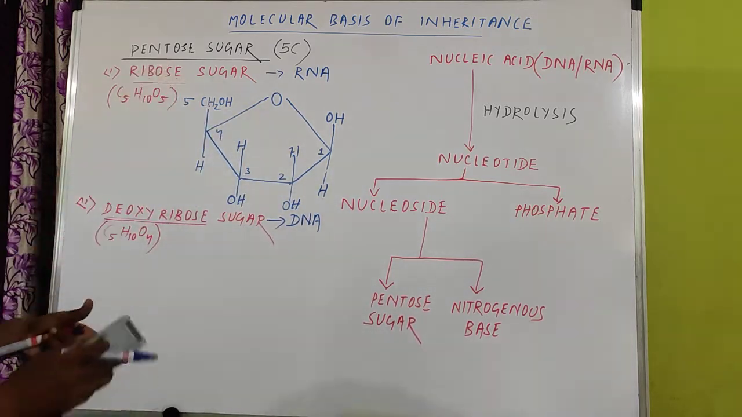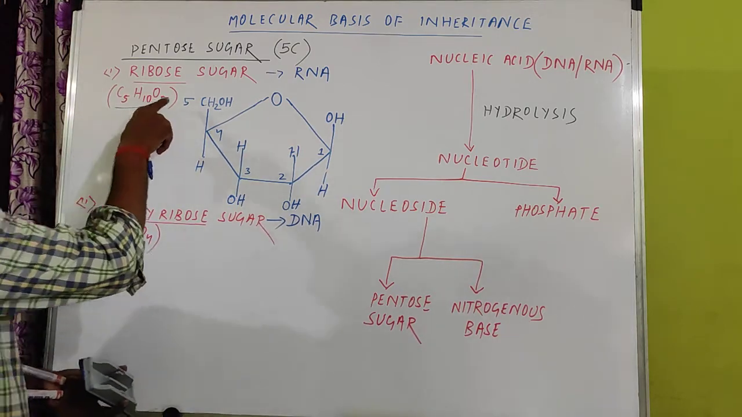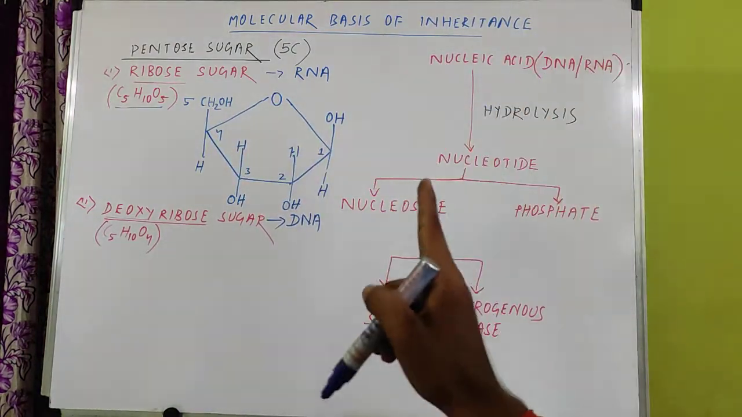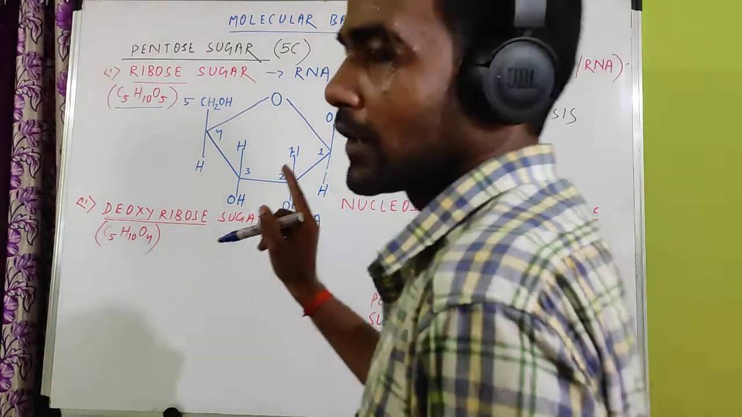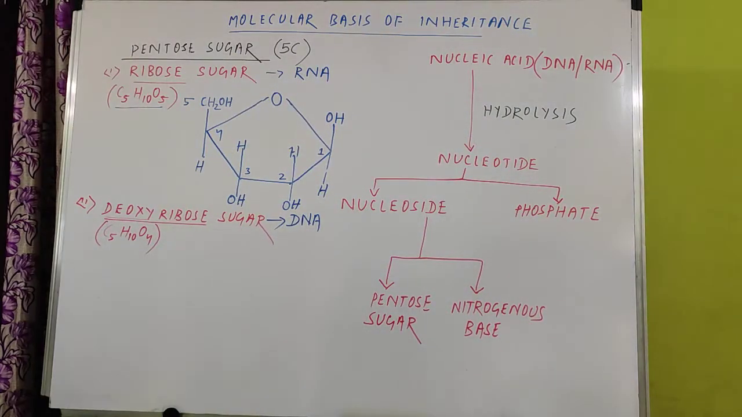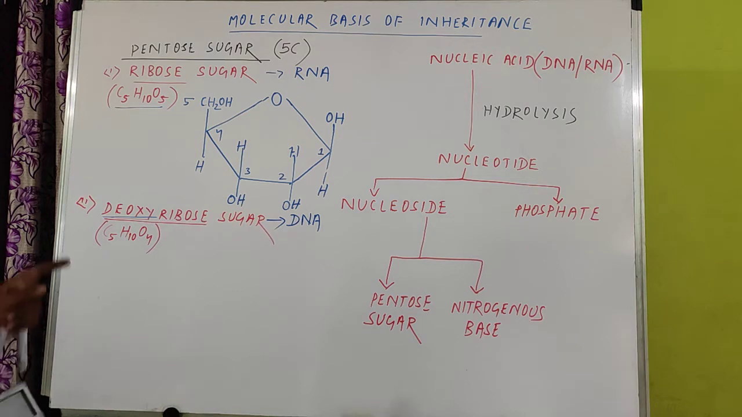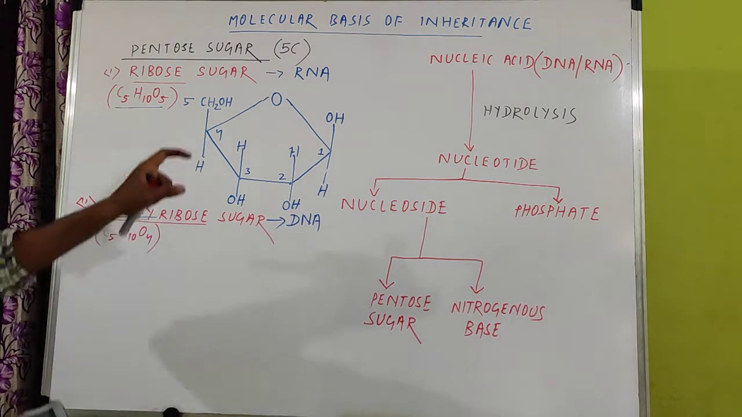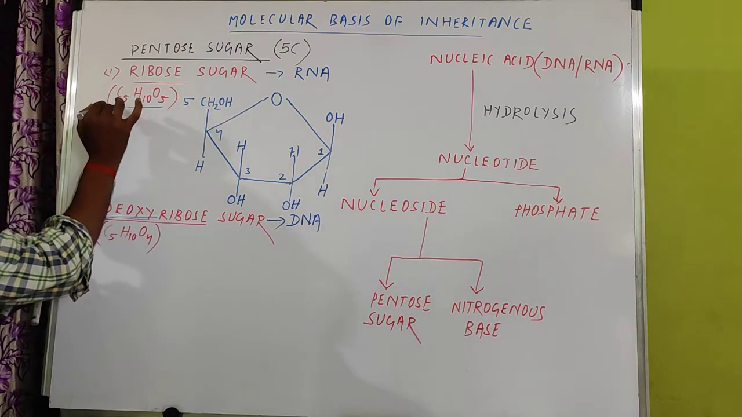You can easily count the numbers to check whether it is true or false. C5H10O5: carbon is 5, hydrogen is 10, and oxygen is 5. So you can easily count here whether this structure is true or false. Similarly, if you come to deoxyribose sugar, the next sugar is deoxyribose. This deoxyribose sugar is nothing but a copy of this ribose sugar, because the formula is same,